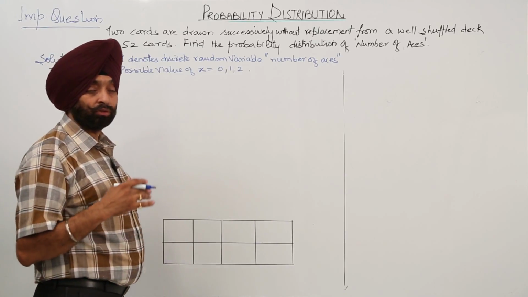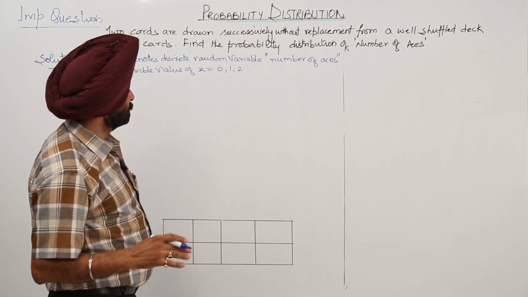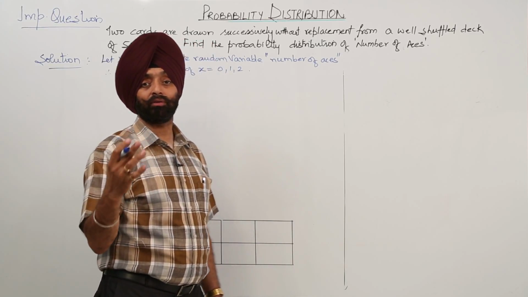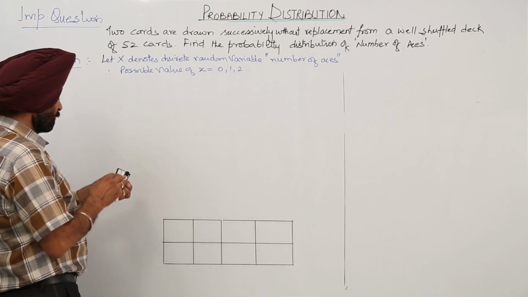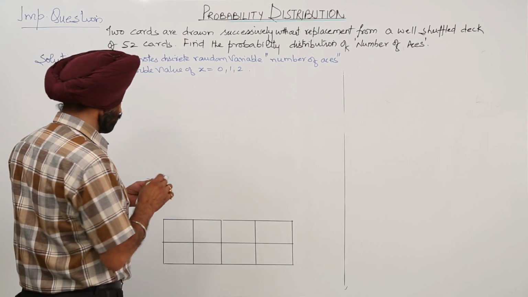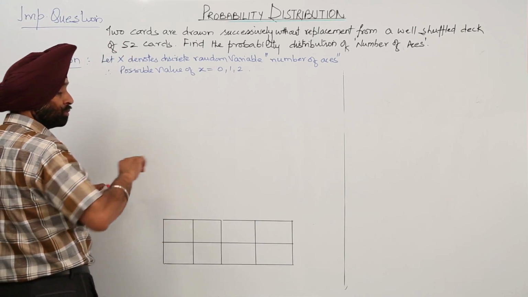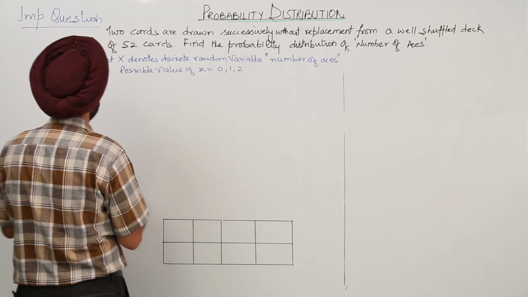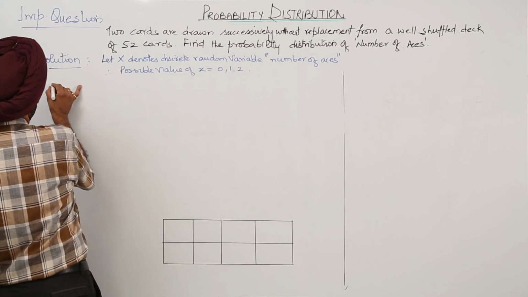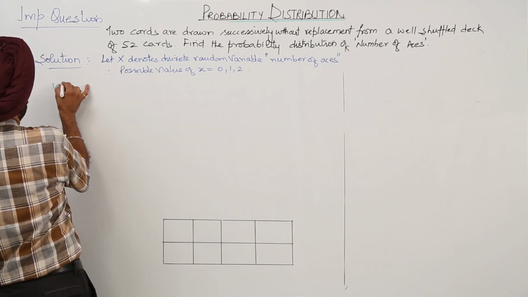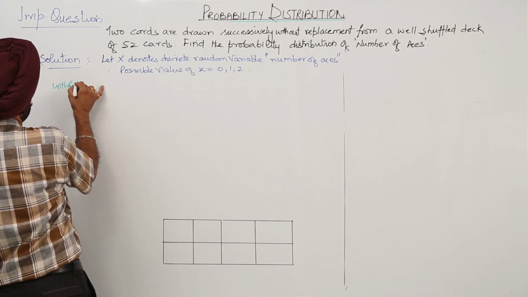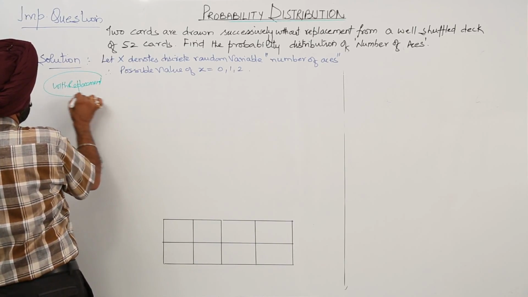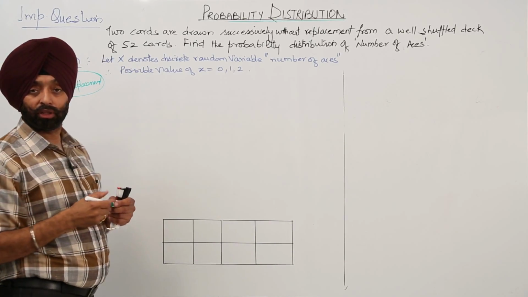Now 0 means no ace cards, 1 means one ace card, and 2 means both the ace cards. Now, it is without replacement. I am just writing it here, not for writing while solving the question, but just for your knowledge, just to make everything clear: without replacement.